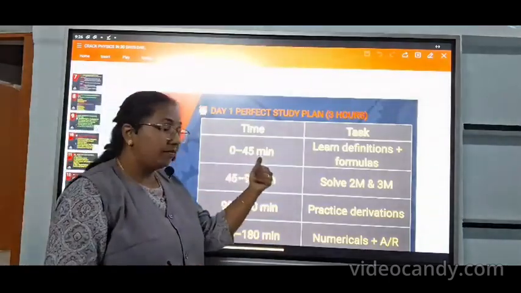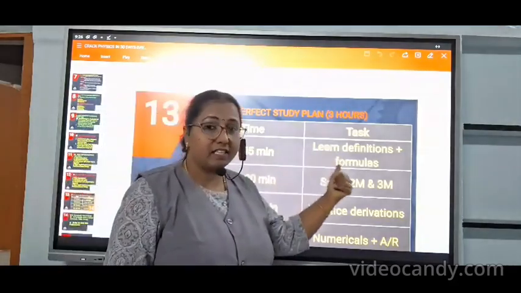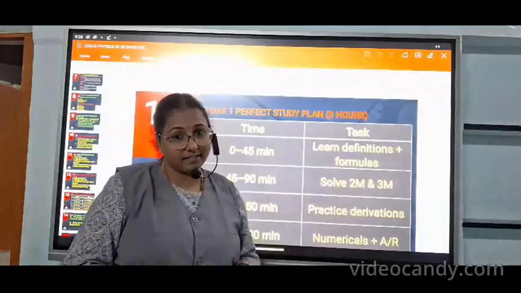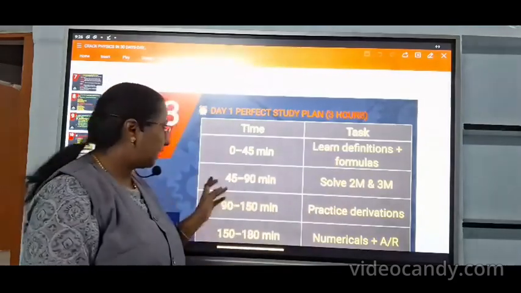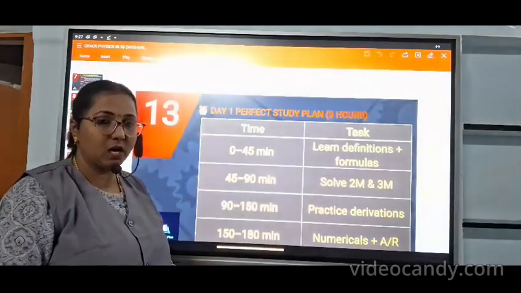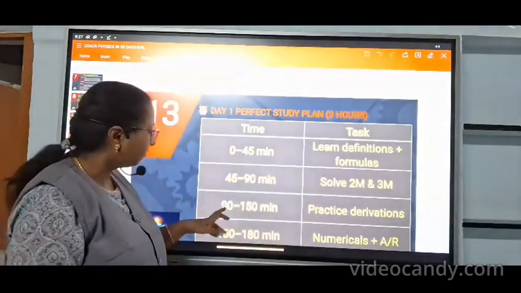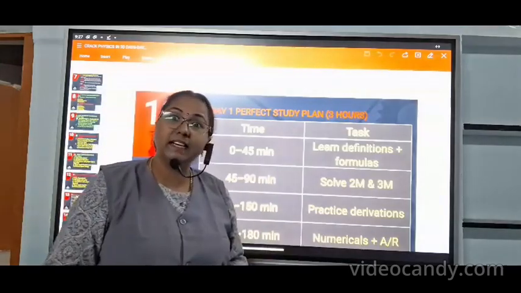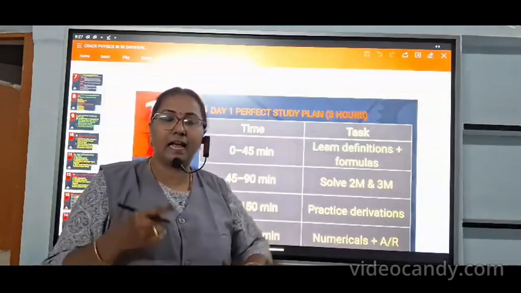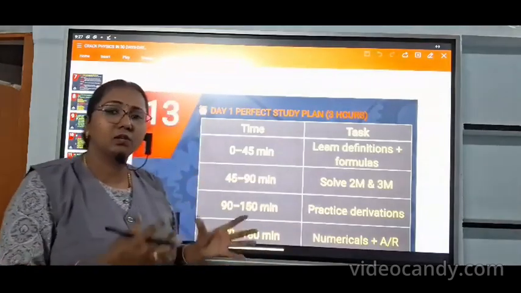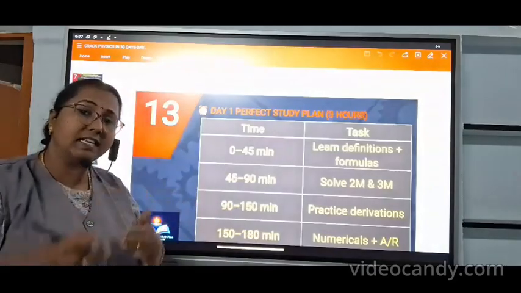Okay, 0 to 45 minutes completely for definitions and formulas, and 45 to 90 minutes solve the 2 mark and 3 mark questions. So the next 45 minutes, please take time for 2 mark and 3 mark definitions or numerical problems, everything. And 90 to 150 minutes, the remaining 45, practice the derivations: axial line, equatorial line, point charge, spherical shell, application, derive application of gas law. So all the derivation questions, just segregate them.